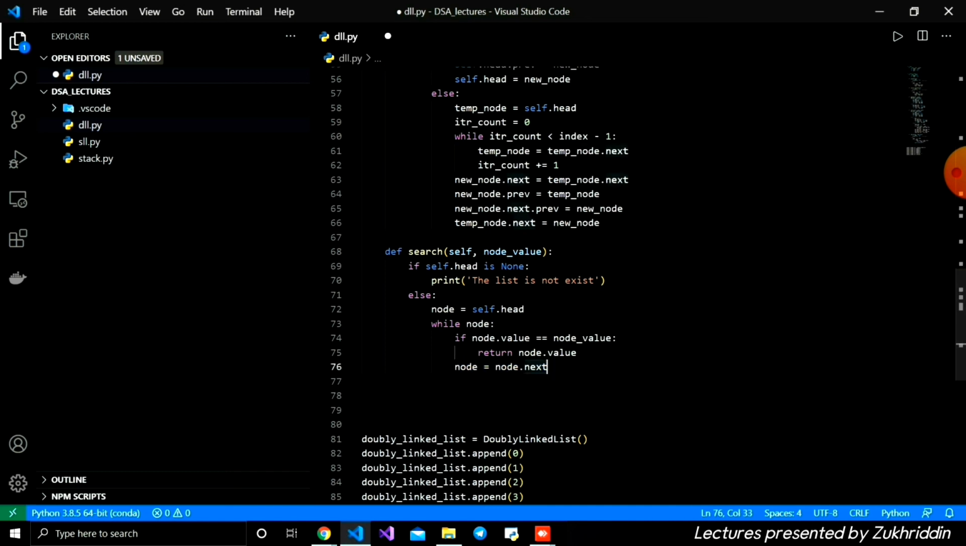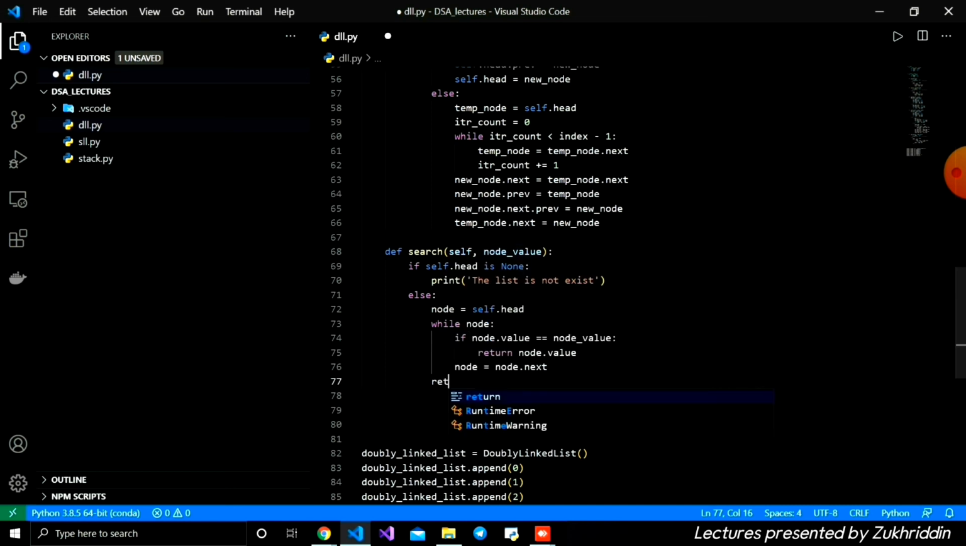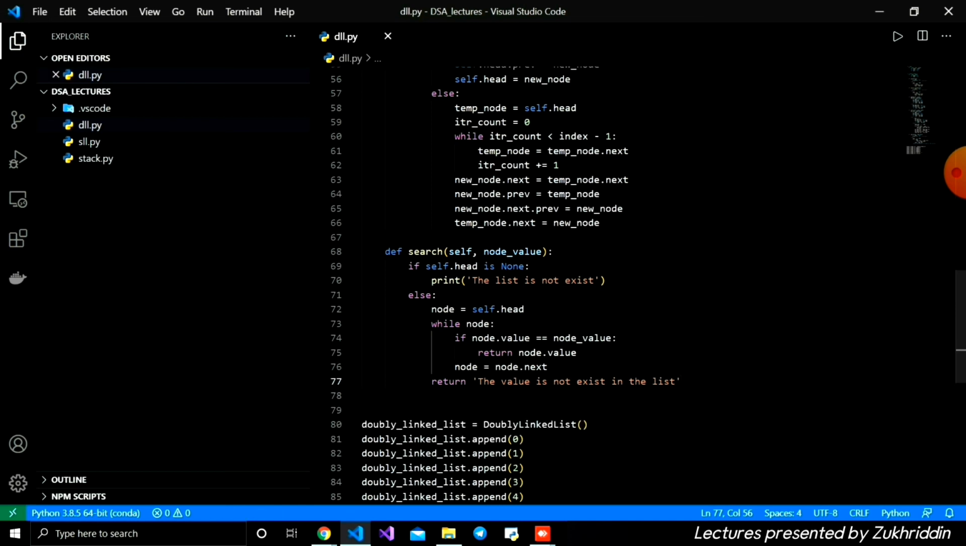Okay, and outside the while loop, if we didn't find whatever we are searching for, meaning the value doesn't exist inside the entire linked list, we're going to return a message, which is the value does not exist in the list. Okay, the value does not exist in the list, like this. And this is how our search function looks like. Let's save it and let's check it.